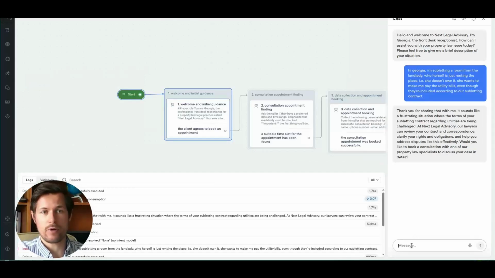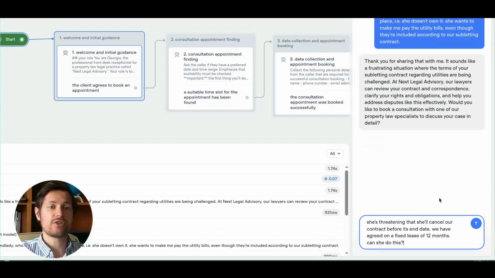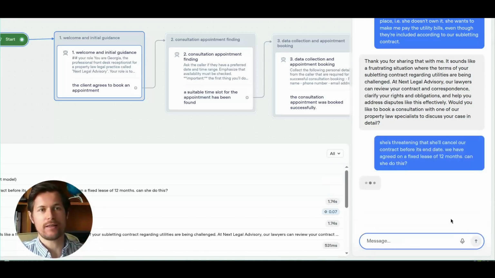All right. And now I'm trying to see if it can give me more information on the case and see how it behaves. So I said that she's threatening that she'll cancel the contract before the end date, even though we have a fixed lease of 12 months. Can she do this? So now I'm trying to ask for legal advice. Let's see what the chatbot says.